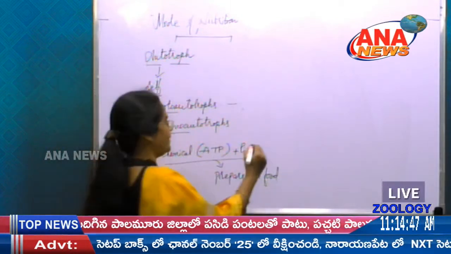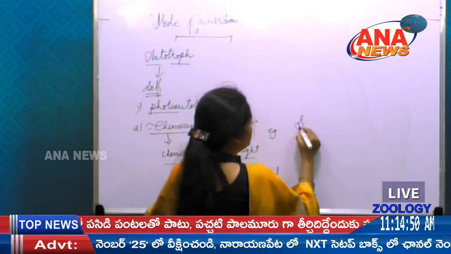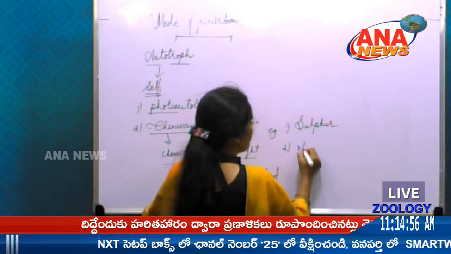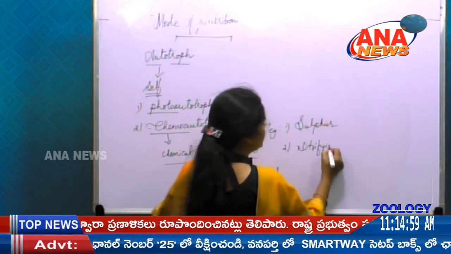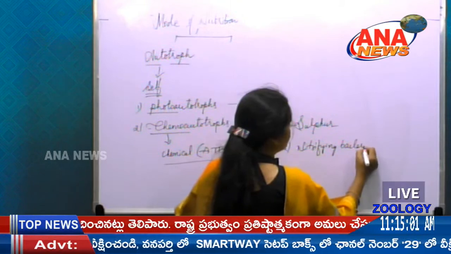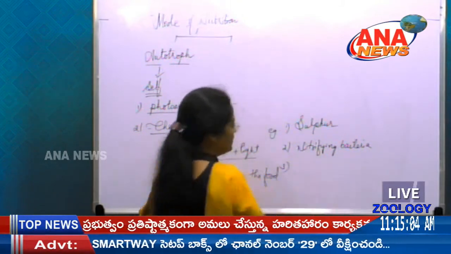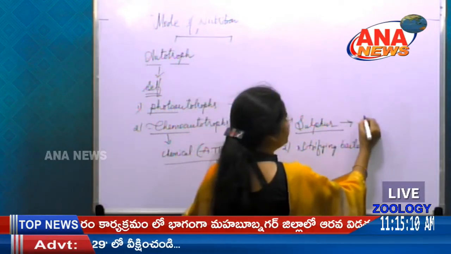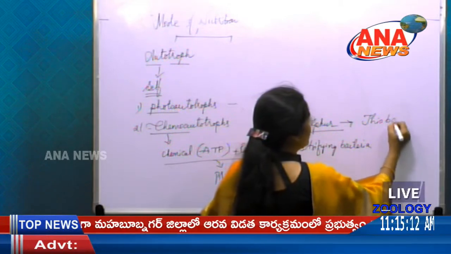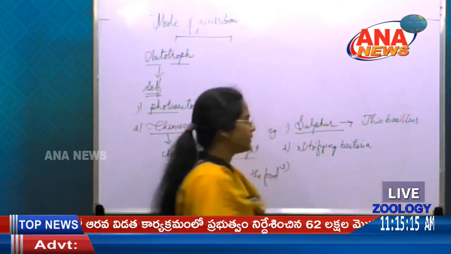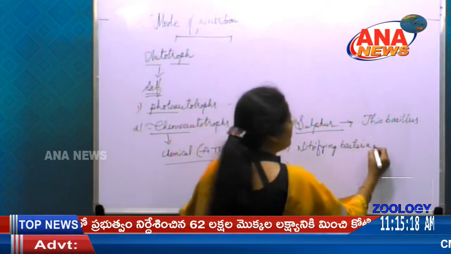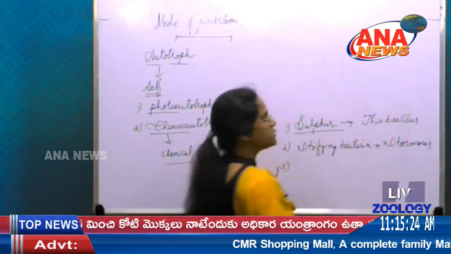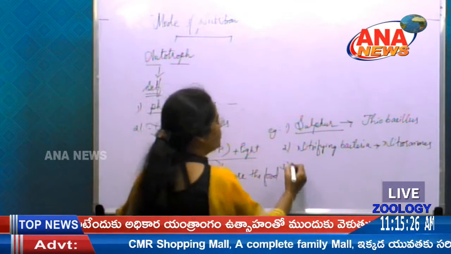An example for this you can take sulfur bacteria, next nitrifying bacteria, and even we can have example for sulfur bacteria, that is Thiobacillus. Nitrifying bacteria we can have Nitrosomonas, Nitrobacter, Azotobacter, and the other thing it is